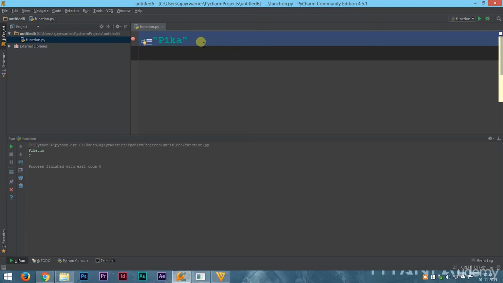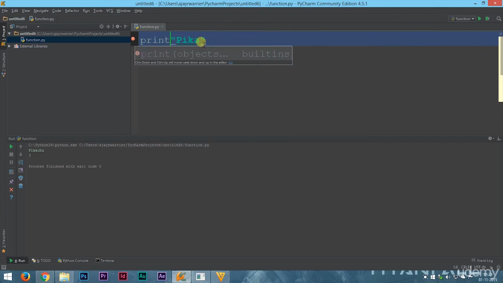Have you ever wondered what would happen if we add 2 strings? For example, we print Pika plus Pika.